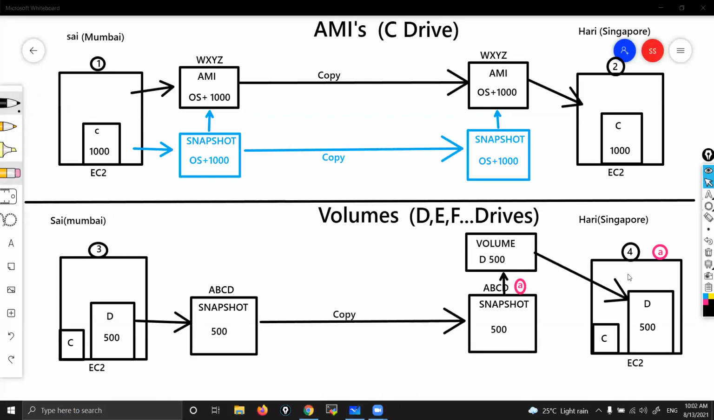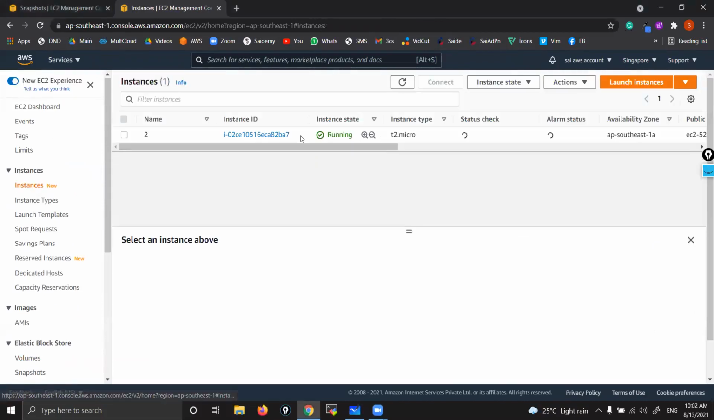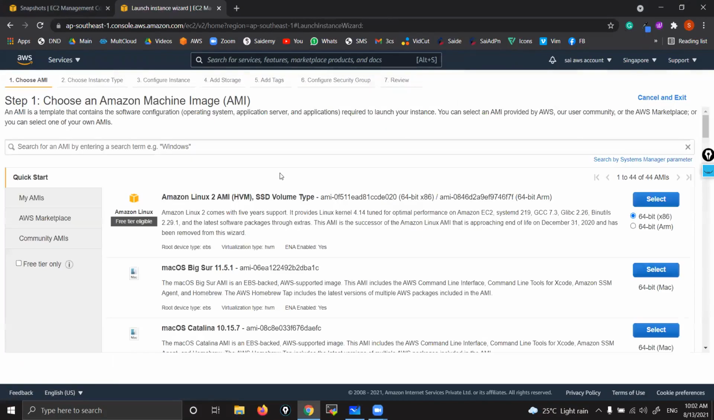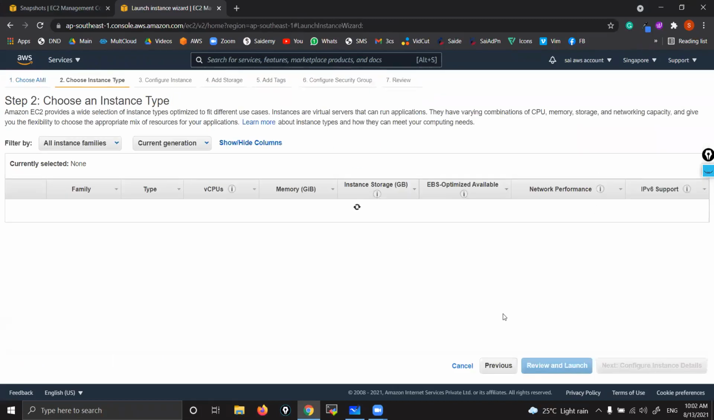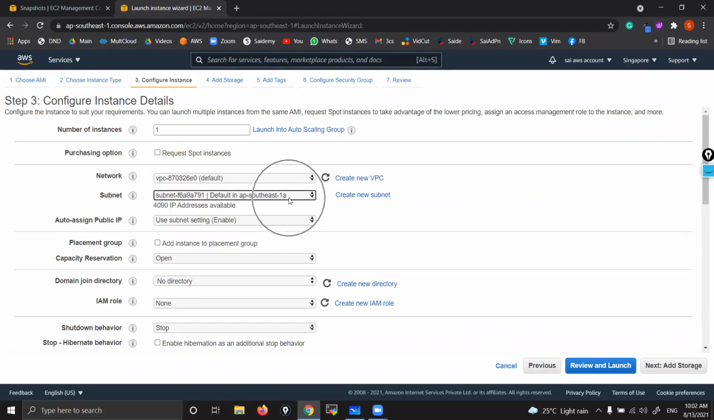Now Hari is going to launch one instance in the same availability zone, and he is going to attach the D drive to his instance. Let's see how he is going to do it. So Hari will launch one instance here. Go to instances, launch instance, and choose Linux. Next, here while launching, you can select that availability zone. See, 1A. Don't worry about the VPC related part, I will explain it later on clearly. But as of now, see here, 1A, right? So you select that availability zone.